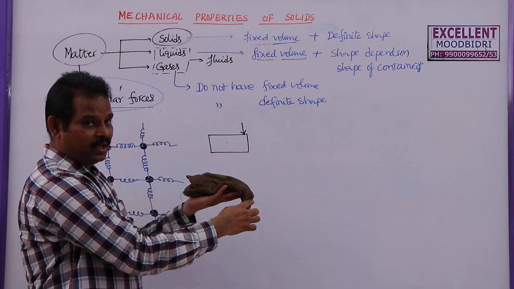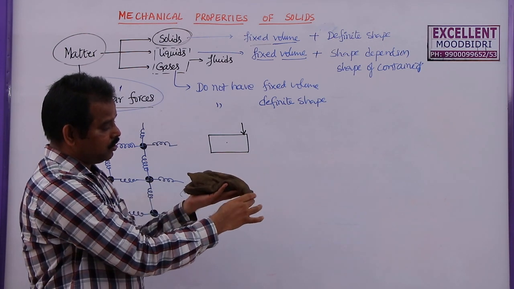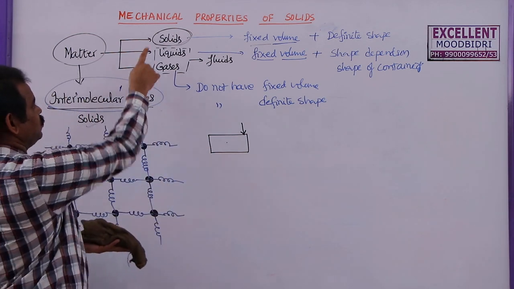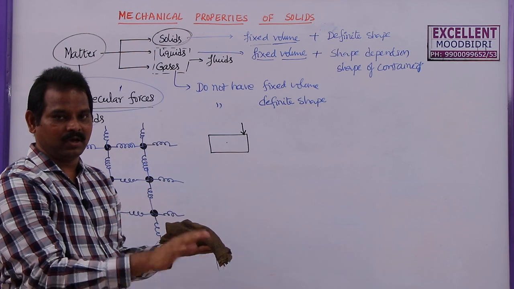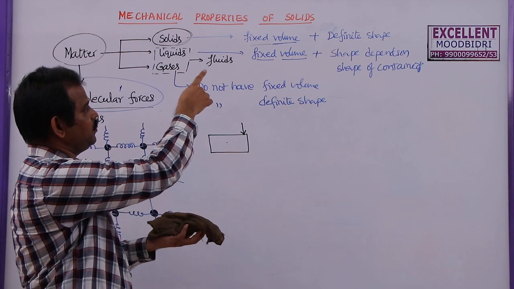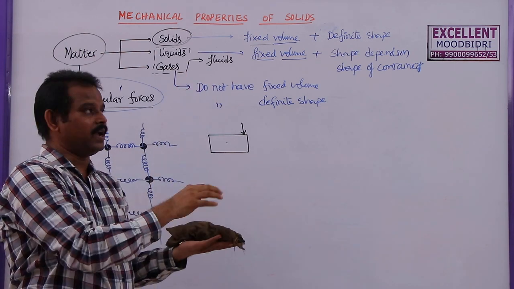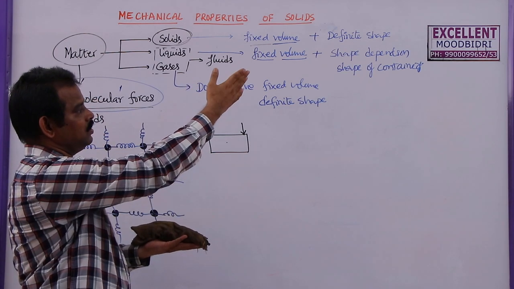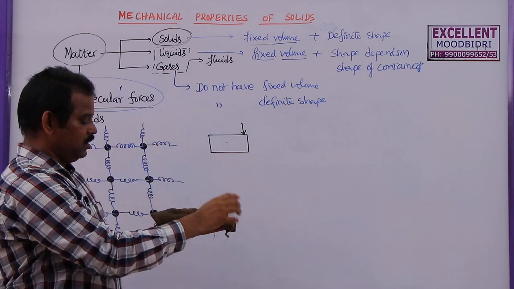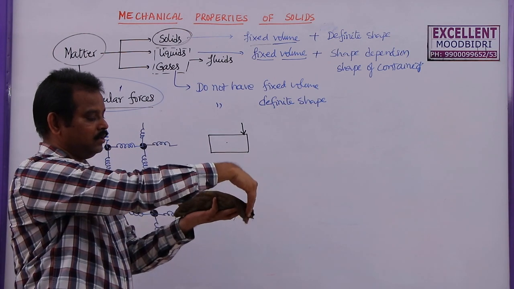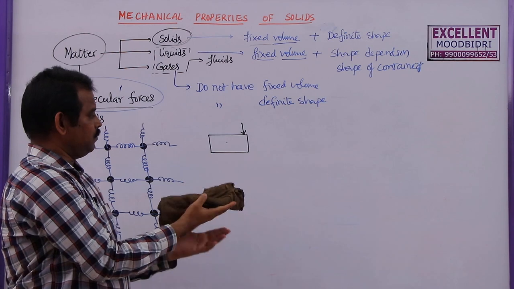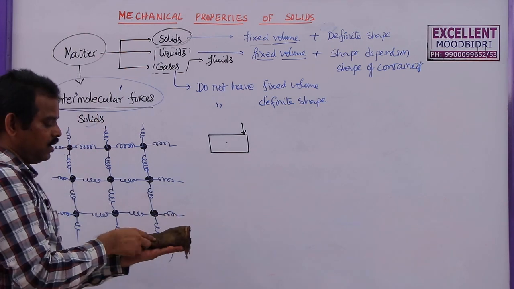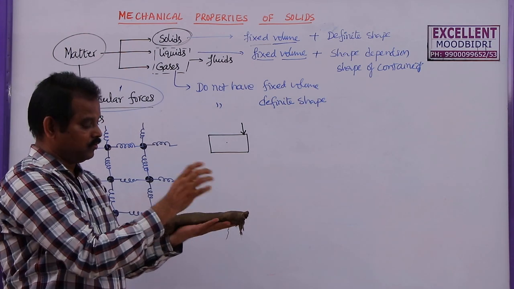It is rotating as well as the shape of the body is changing. But already I told you, solids have a definite shape. When no forces are acting on it, it will have a definite shape and fixed volume. If any force is acting, the volume may change, the shape may change. Now, when I am applying force here, the shape of this cloth is changing. Why is it changing its shape?